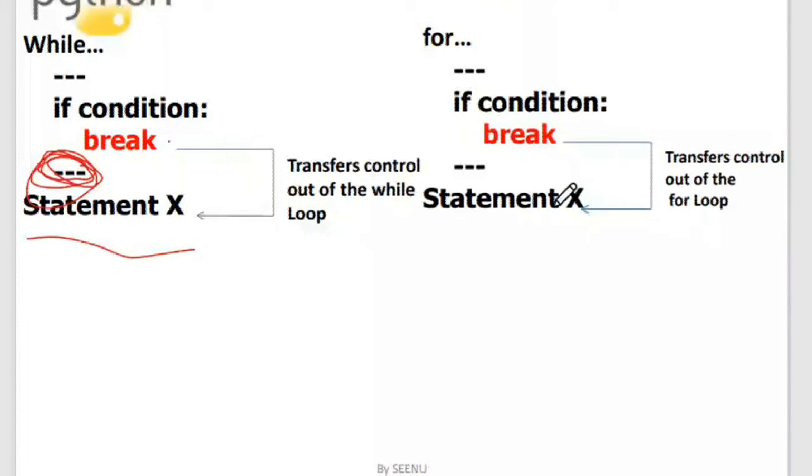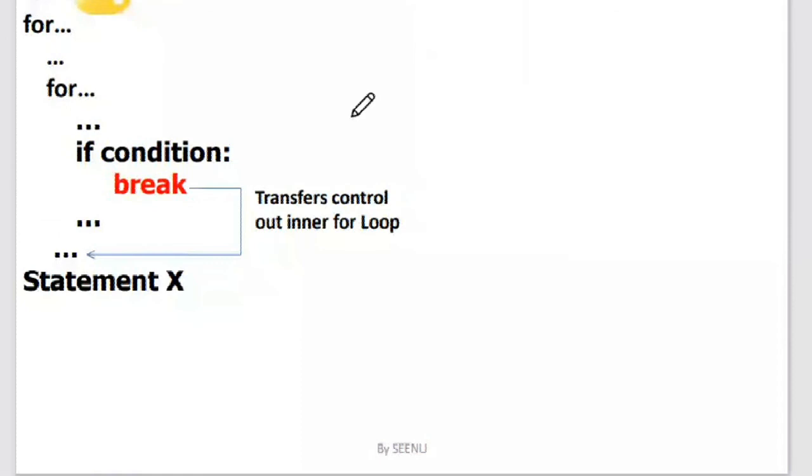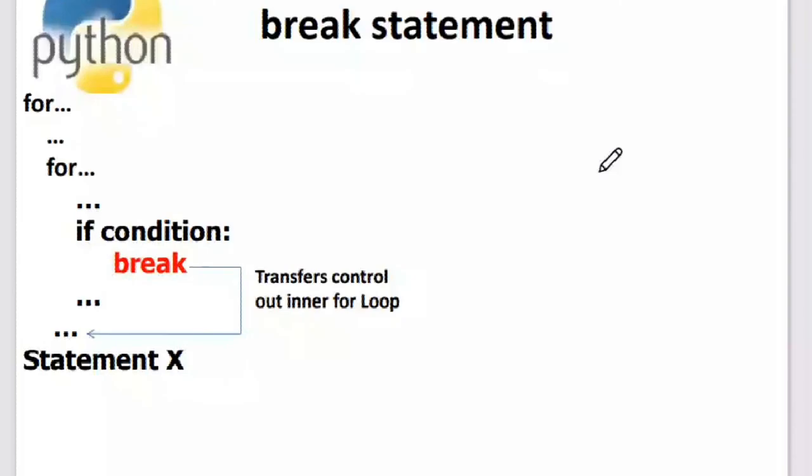And what will happen if you are using it in a nested for? This is the block of the inner for, and these are the outer for statements. When I use break inside the inner for, the control transfers out of the inner for to the outer for. The rest of the iterations of the inner for will not happen. This is how it behaves in the nesting of loops.